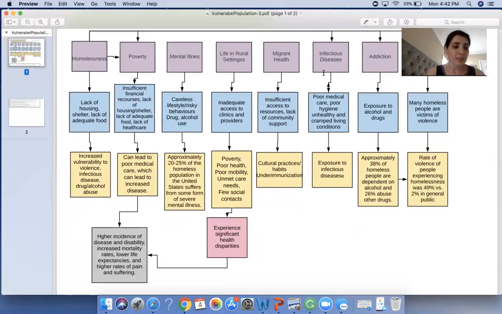Next is infectious disease. Poor medical care, poor hygiene, unhealthy and cramped living conditions can all lead to increased disease. Incidence of infectious disease is higher in homeless people than in the general population.